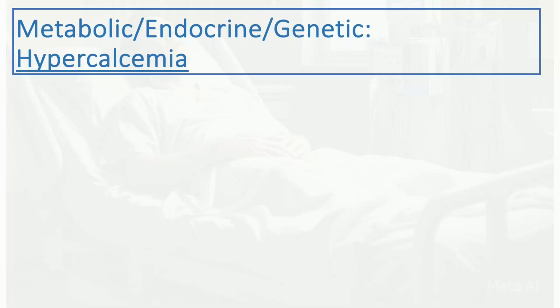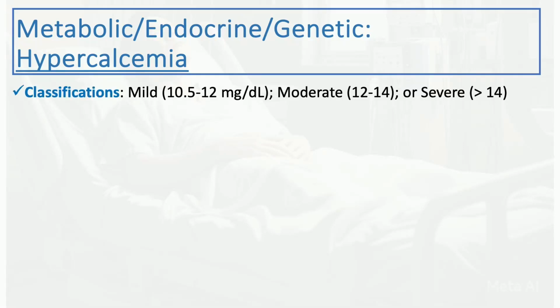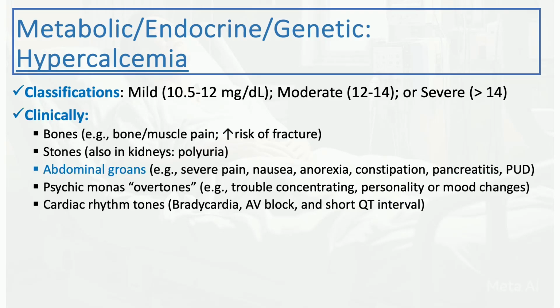Another metabolic cause, relatively common, of abdominal pain is hypercalcemia. That could be classified as mild if it's less than 12, moderate if it's between 12 and 14, and severe if it's more than that. Clinically, people like the famous mnemonic, again, hypercalcemia can affect many systems, and that's the origin of the mnemonic: bones, stones, abdominal groans, psychic moans or overtones, and cardiac rhythm tones, right?